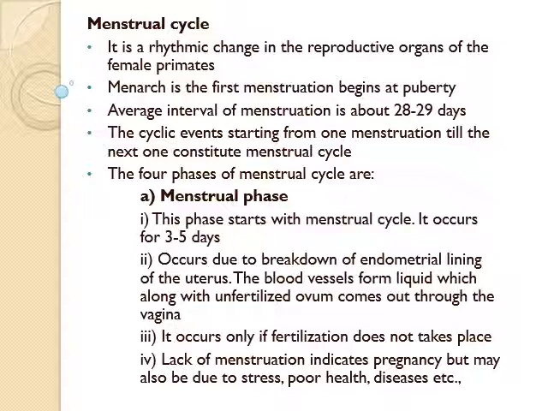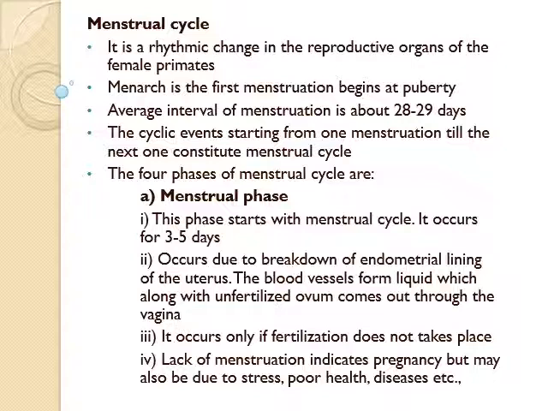The count of the ova in each ovary is decided and fixed before birth of a girl. As she reaches puberty, hormones stimulate the development and release of one ovum per month. This continues till menopause. The menstrual cycle is divided into four phases: menstrual phase, follicular phase, ovulatory phase and luteal phase.